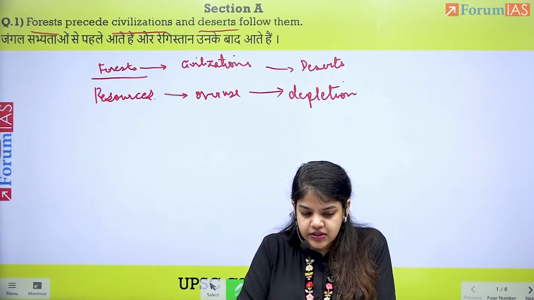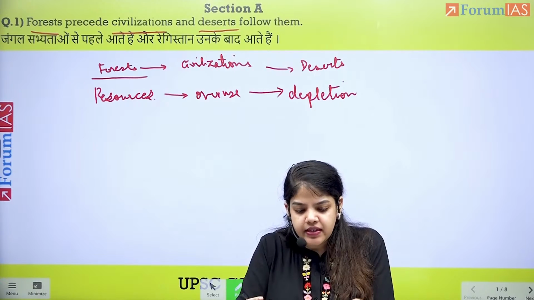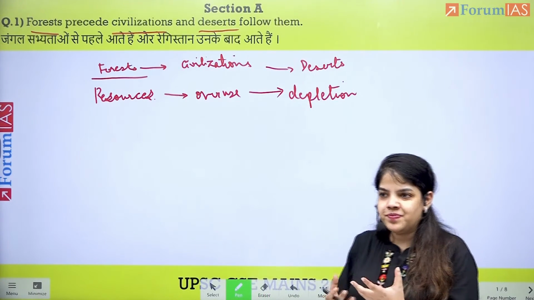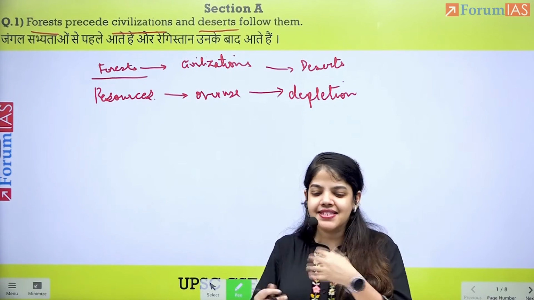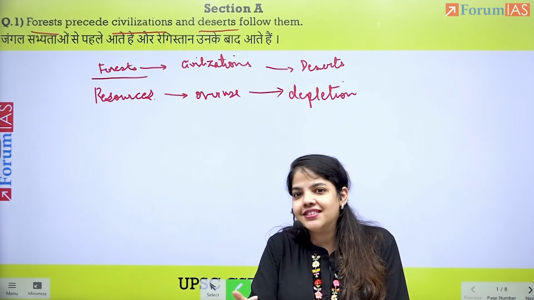This can be seen, there are several examples we could have started with. We have the Aral Sea. The Aral Sea has itself been in a way desertified, or we are losing it. It's the best example in the world. And it's also an example because it talks about civilization.